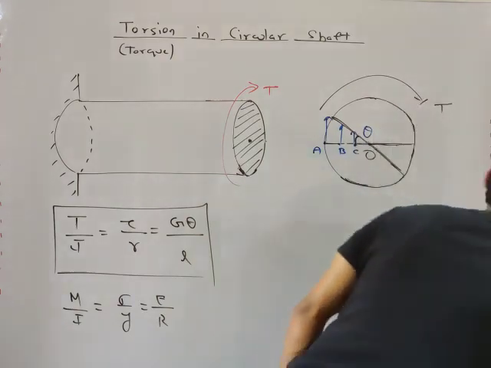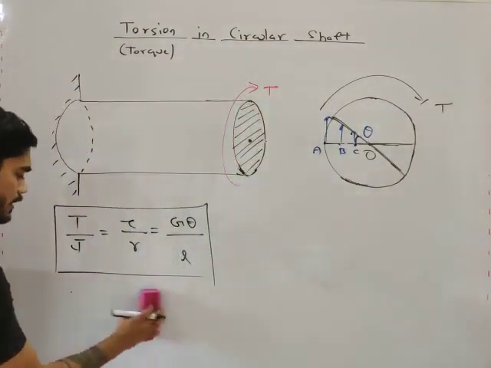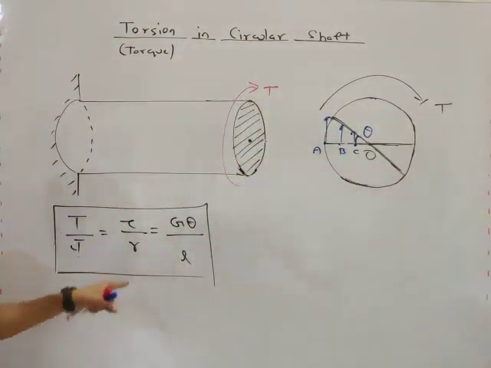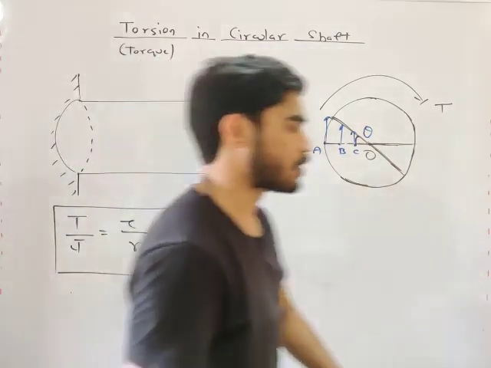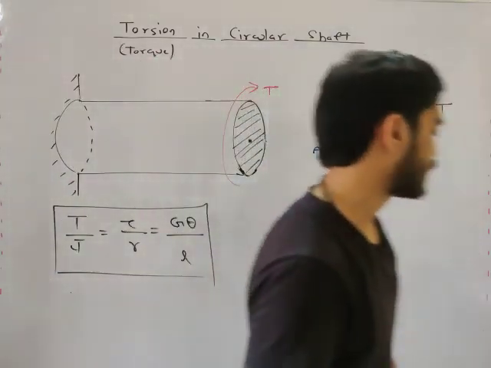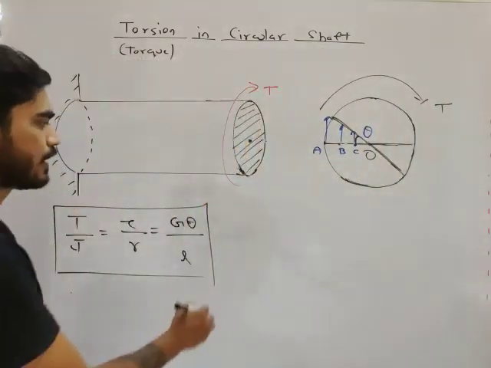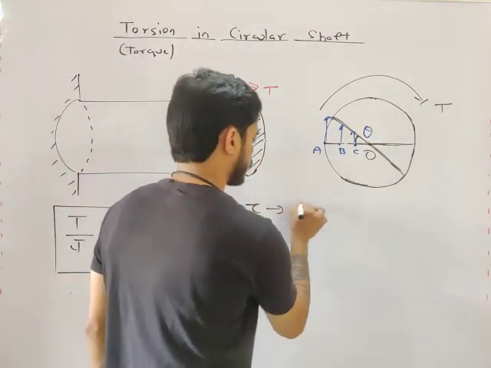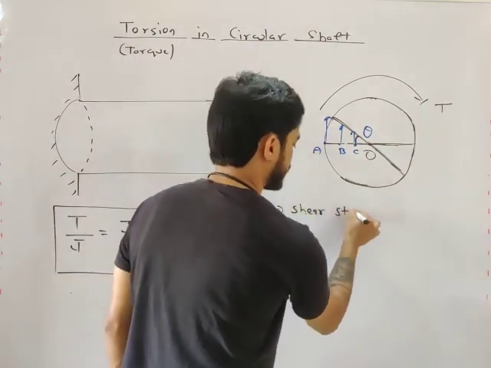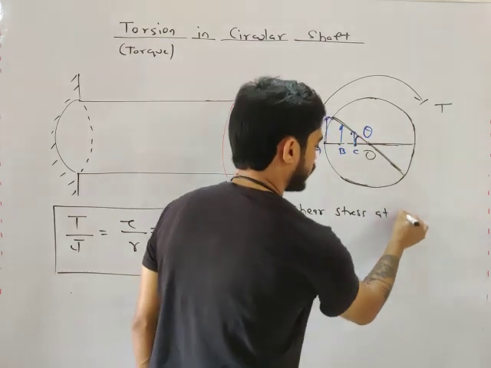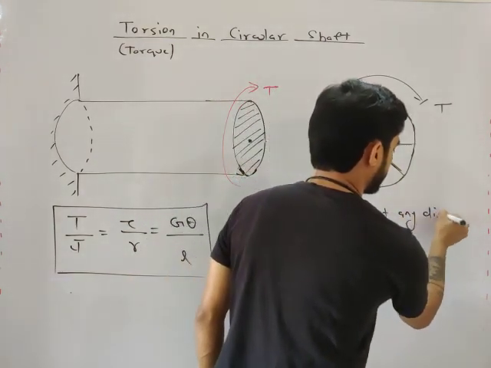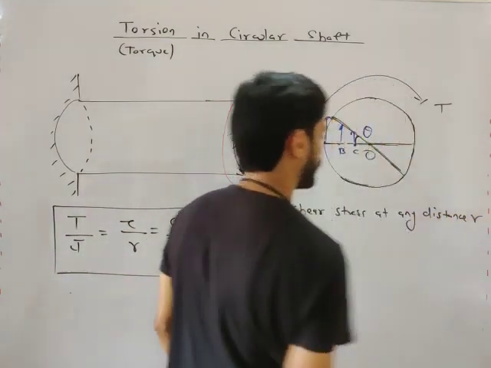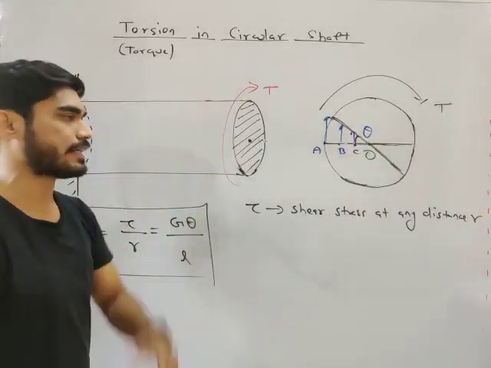So let's talk about each and every parameter. Let's talk about what T is, what J is, what tau is, what R is. First we will talk about tau and R. So what is tau? Tau is the shear stress at any distance R.